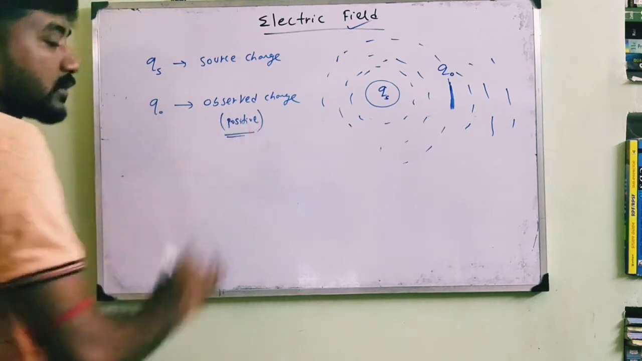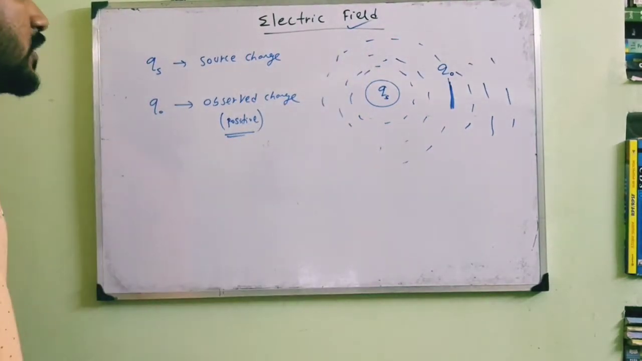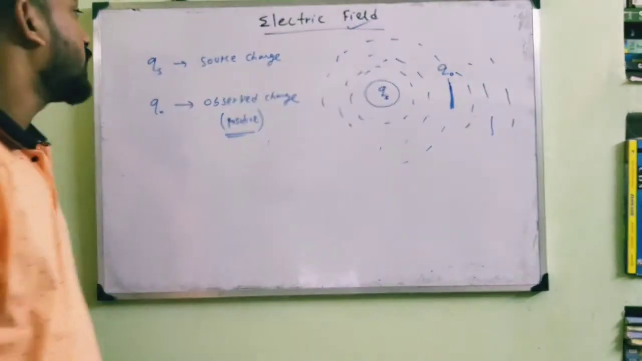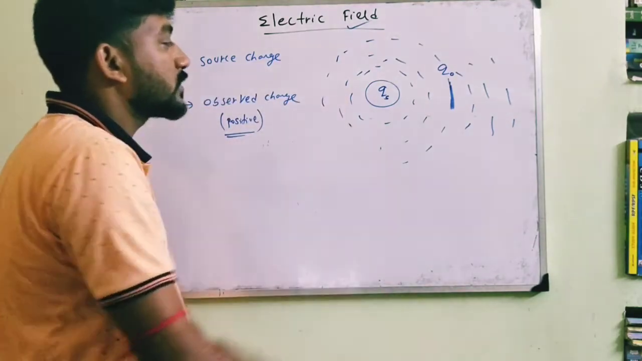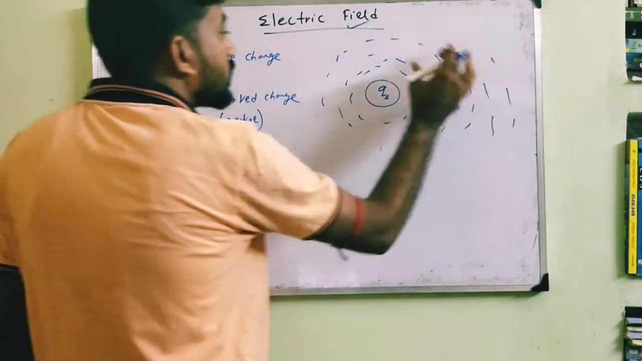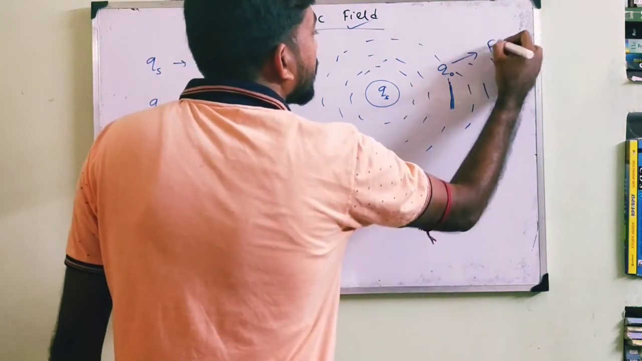This is a convention, that Q0 must be positive. But this Qs may be positive or negative. For simplicity, let me discuss that the source charge Qs this time is positive. So this Q0 charge will experience a force in this direction. That is F.